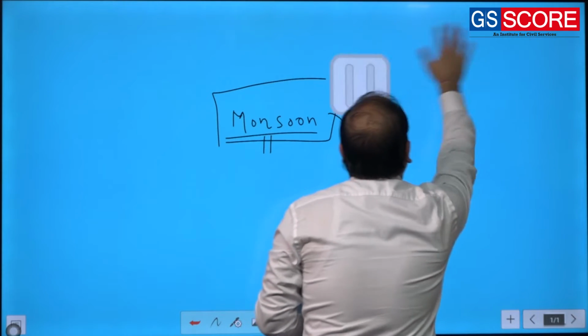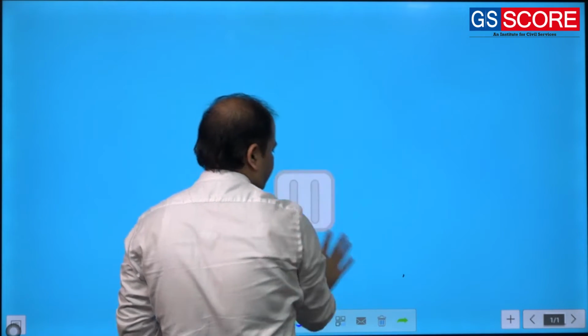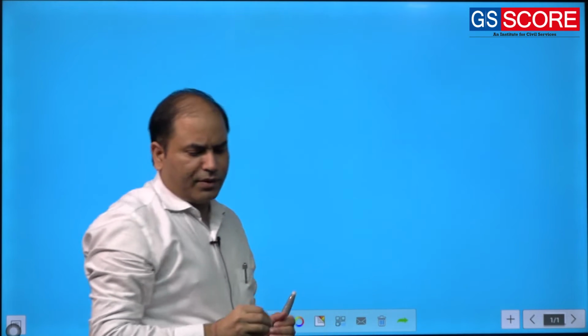Whenever we refer to the term monsoon, the one thing that comes to mind is Indian monsoonal rainfall, but monsoon is not limited to India. Monsoon also affects other parts of the world. In fact, the monsoon in totality affects almost half of the population of this planet.